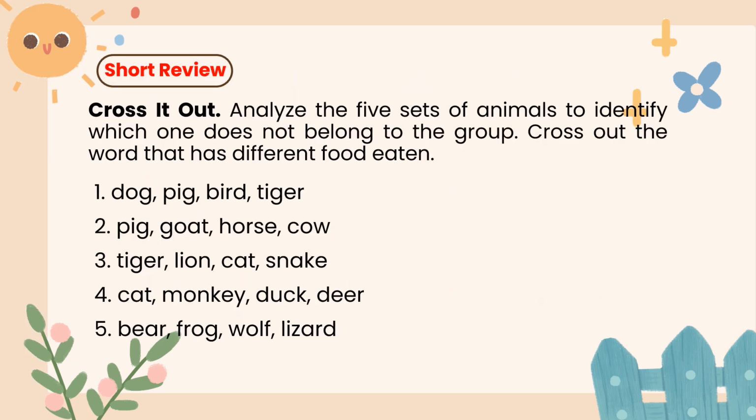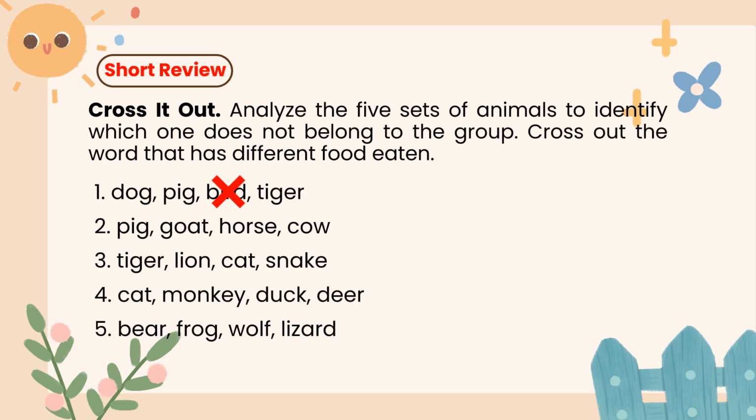Now, let us analyze the 5 sets of animals to identify which one does not belong to the group. Cross out the word that has different food eaten. Number 1, dog, pig, bird, tiger. The answer is a bird. The bird eats seeds and insects, while the others are mostly carnivores or omnivores.